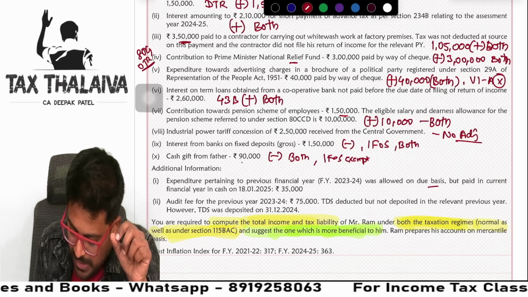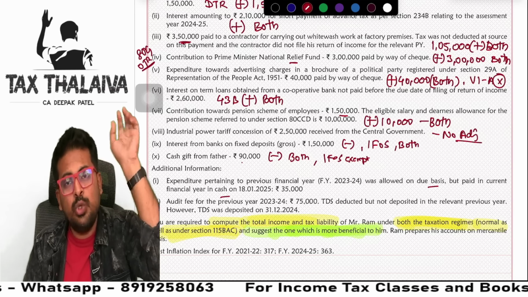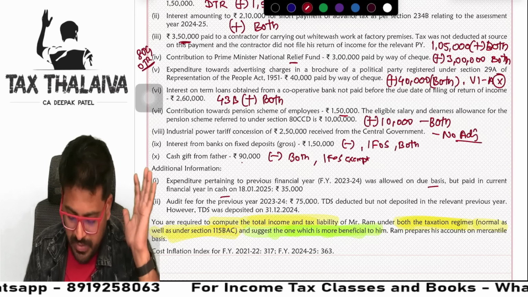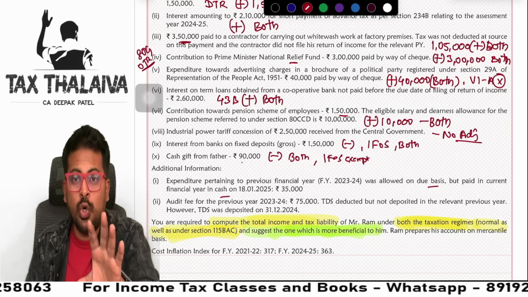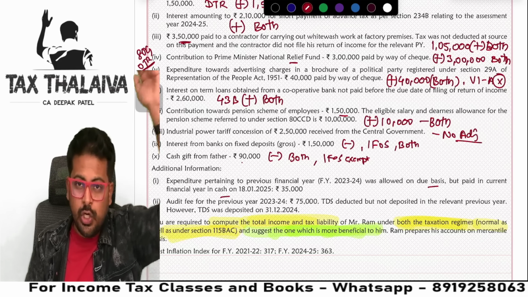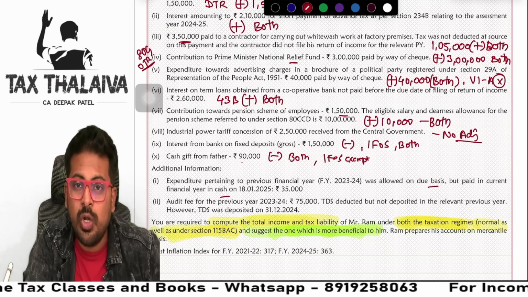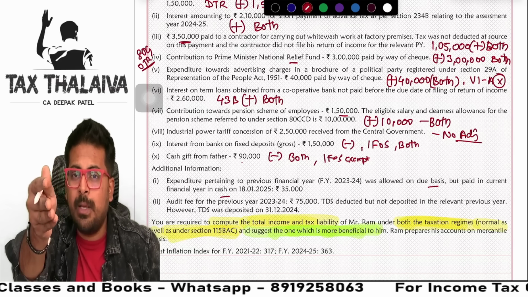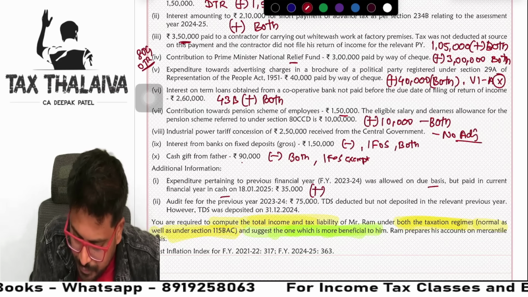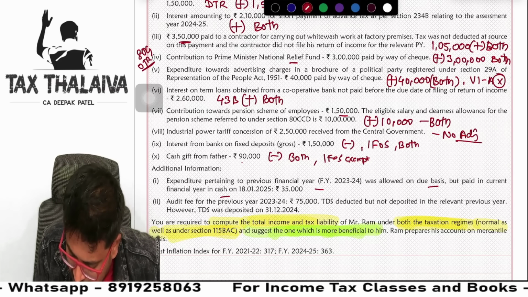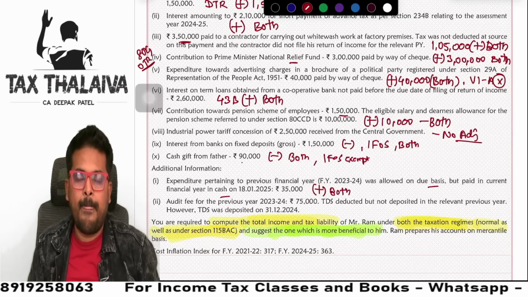Expenditure was allowed on due basis but paid in current year in cash. Simple, guys. Last year you already claimed it as expenditure, 35,000. This year you made it cash payment. So last year you claimed as expenditure, you reduced profit. This year when you made the payment in cash, you have to add back because you are making payment other than in prescribed modes. Add back under both the tax regimes, guys.